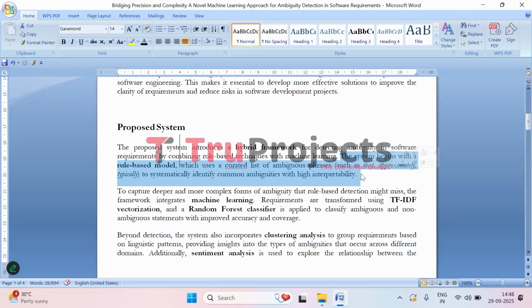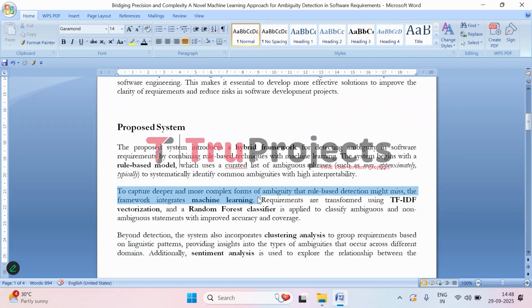This helps the system quickly identify statements that are likely to be unclear, and the approach is easy for users to understand and interpret. While rule-based methods can catch common ambiguous phrases, they may miss more subtle or complex forms of unclear language. To address that, this project uses machine learning techniques which can recognize patterns and context that simple rules cannot detect.